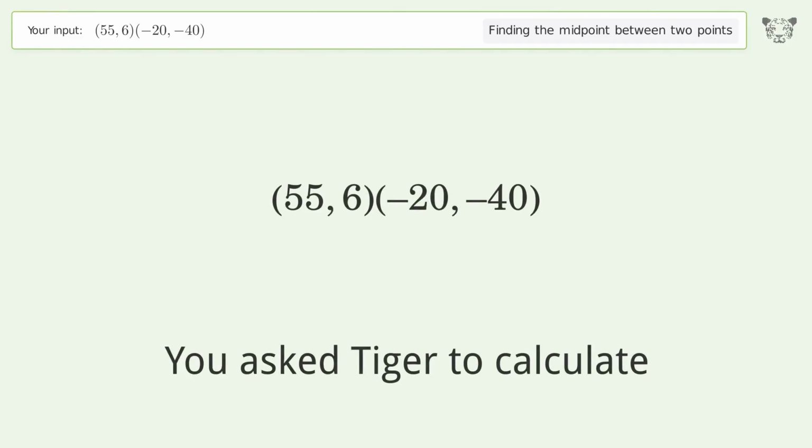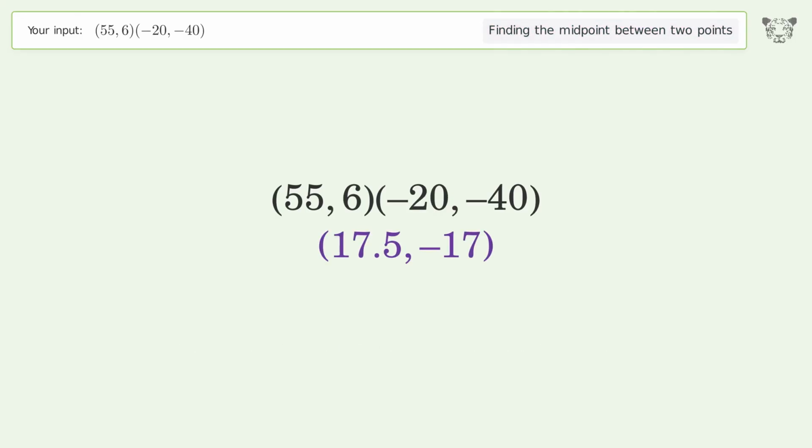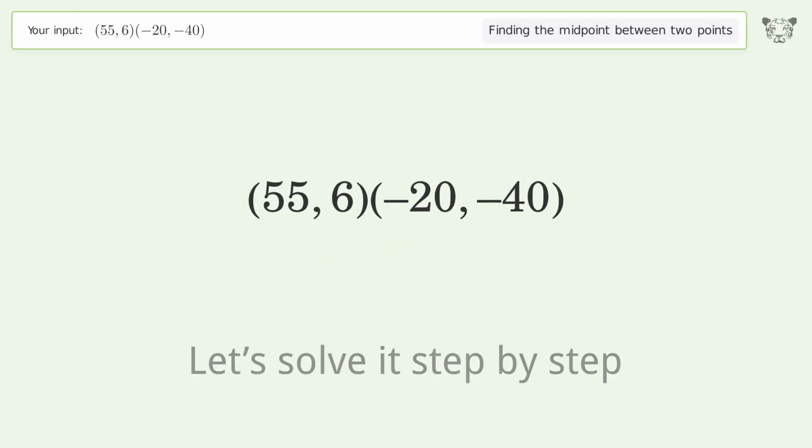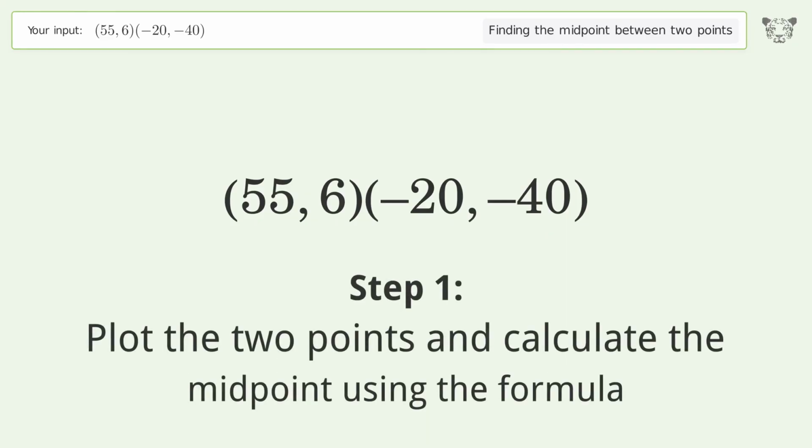You ask Tiger to calculate. This deals with finding the midpoint between 2 points. The midpoint between the 2 points is 17.5, -17. Let's solve it step by step. Plot the 2 points and calculate the midpoint using the formula.